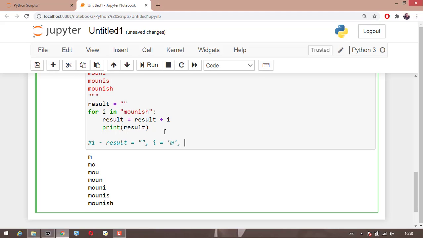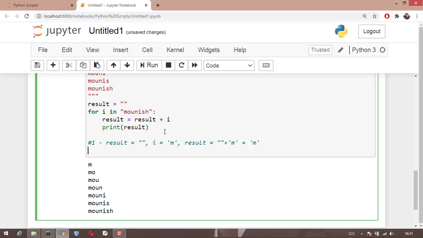Now after coming inside the loop, we can see that result is equal to result plus i. So what happens? Now our result is an empty string plus i. Here i is equal to m and m is also a string. So totally the result becomes m. So now I am printing m. What happens in the second step?